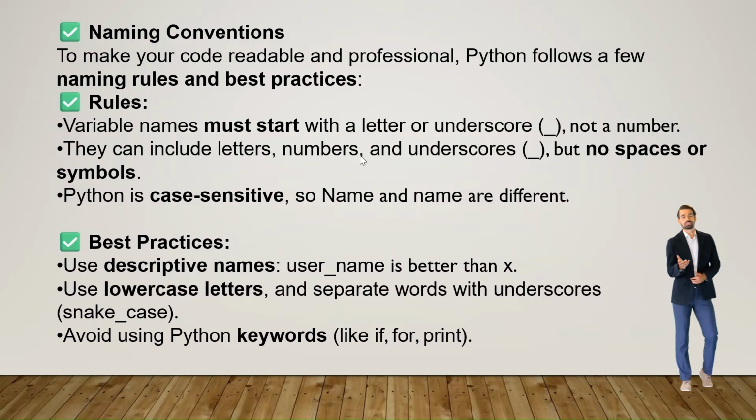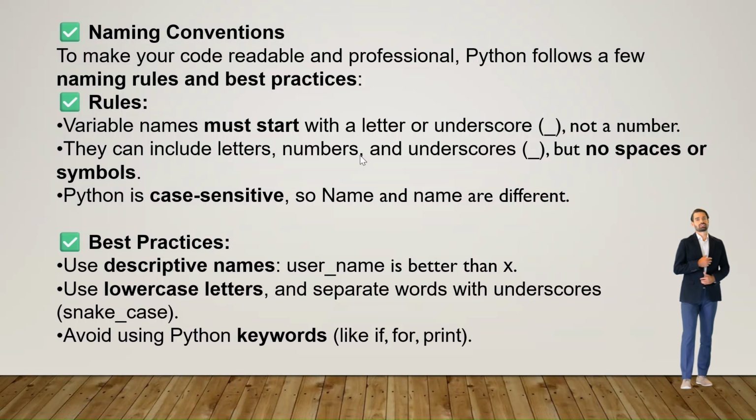In Python, variable names should start with either a letter or an underscore and can include letters, numbers and underscores as well. However, they cannot start with a number and shouldn't contain spaces or special characters. Python is case sensitive, so name with a capital N and a small n are both different.